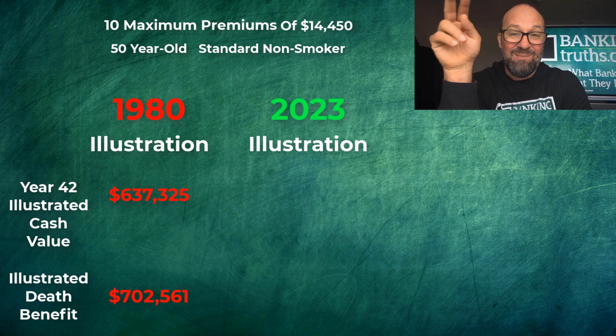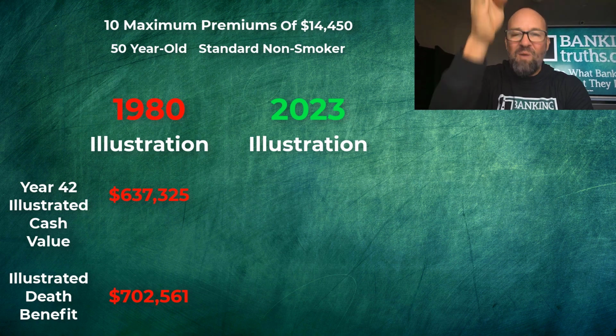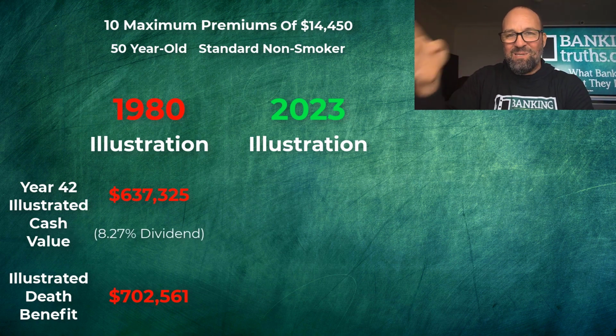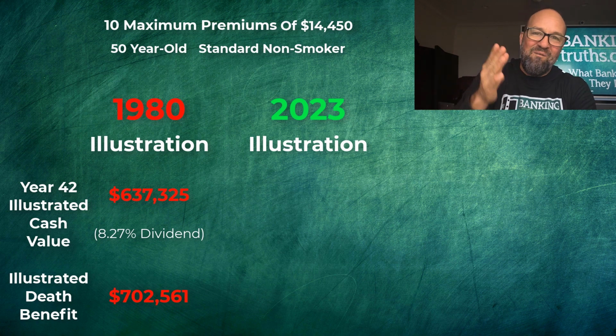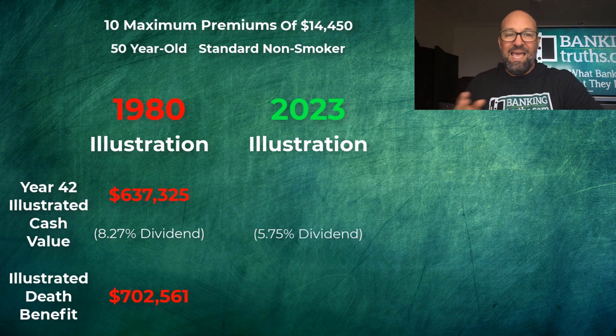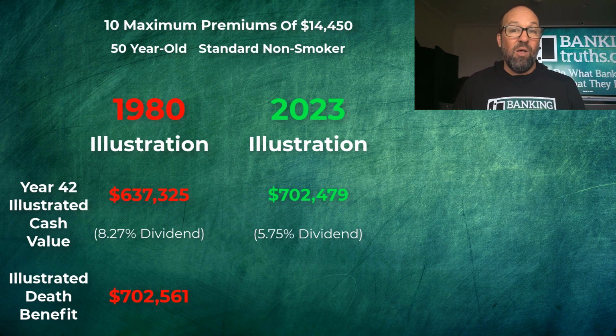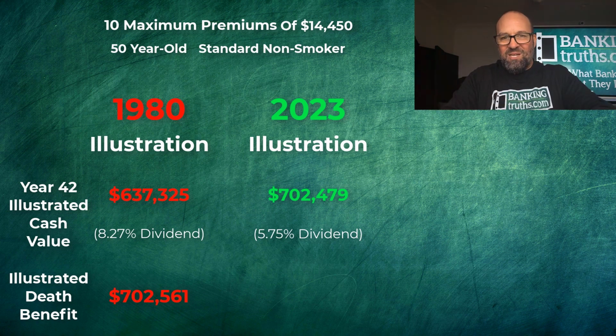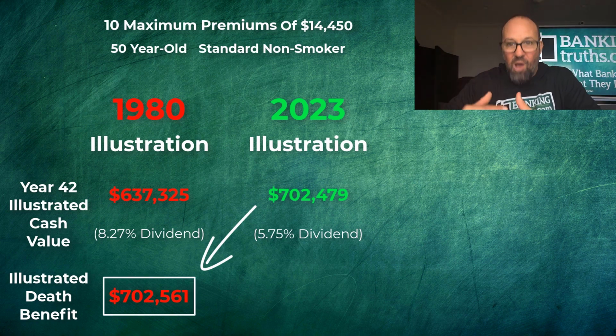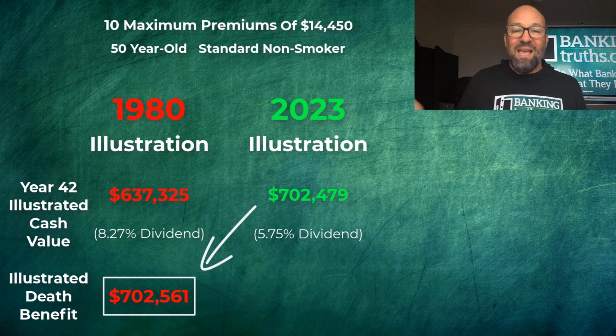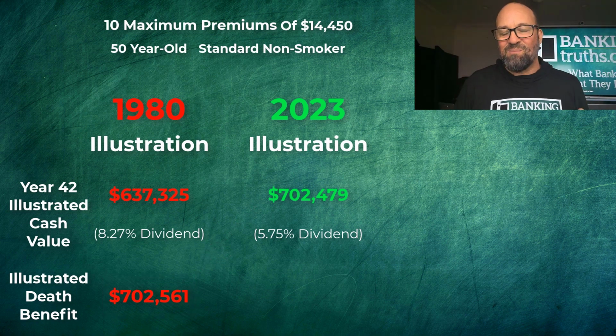The 1980s policy, the dividend rate originally illustrated at 8.27%. Ours is at 5.75%, and yet we end up with $702,000 of cash value. Now, that number probably sounds familiar to you. If you remember, that wasn't the cash value amount of what was originally illustrated in the old 1980s policy. That was the death benefit, which always has to be greater than the cash value in order for it to qualify as life insurance and retain all of its tax benefits.